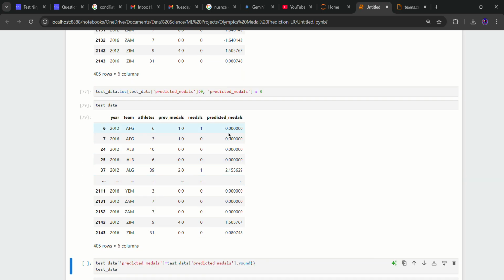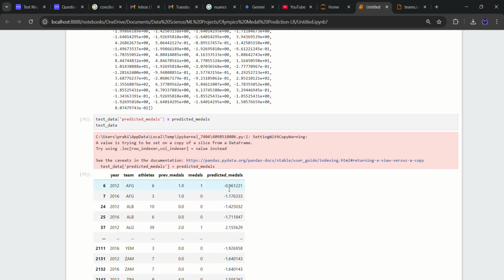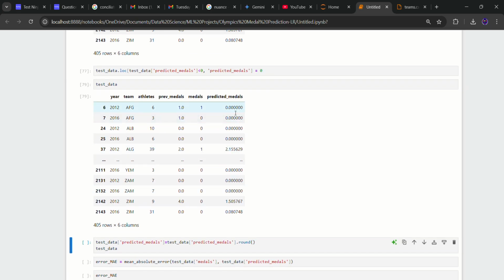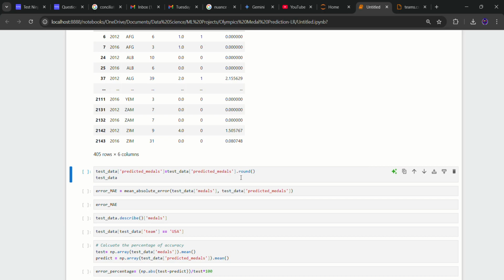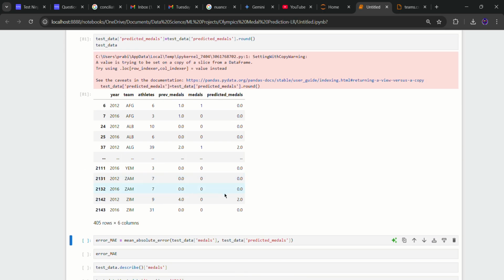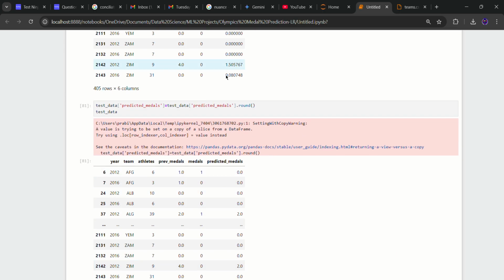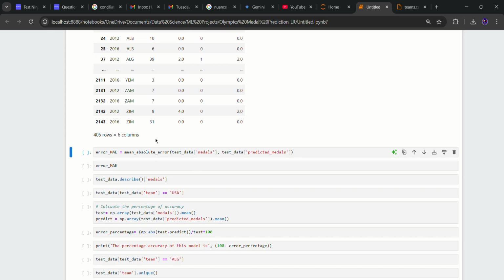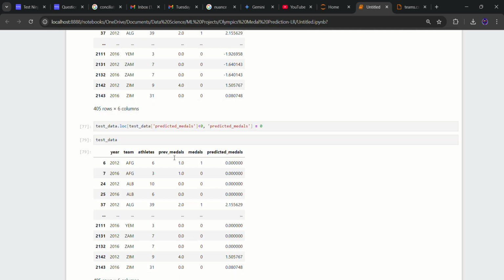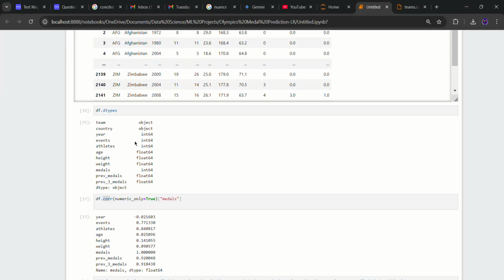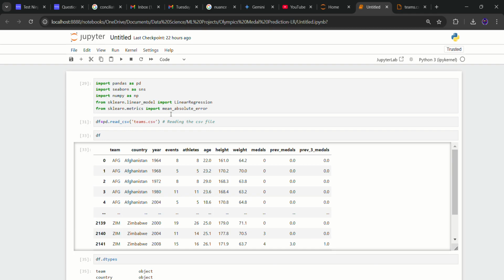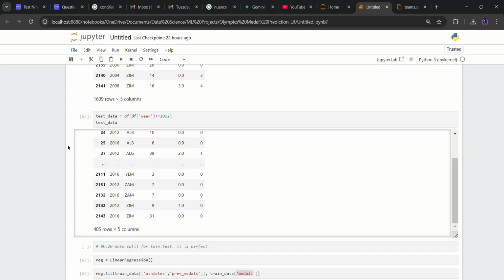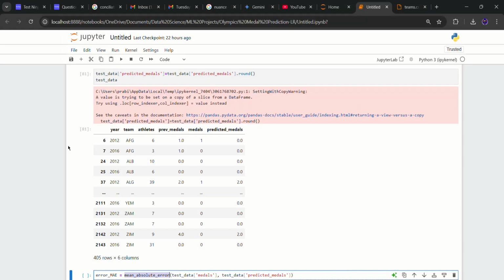Okay, here we go. For values less than 0, like negative 0.96, the value will be 0. And we are going to use dot round to round it off. For 1.5 it will be 2. As you can see, it became 2 for the value 1.5. Now we are going to test whether there is any error by using mean absolute error. We previously imported it from metrics. We import mean absolute error, so we are going to use it right now.